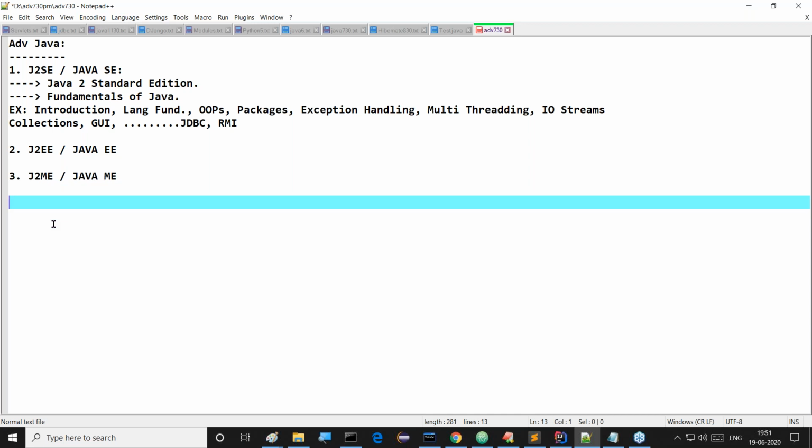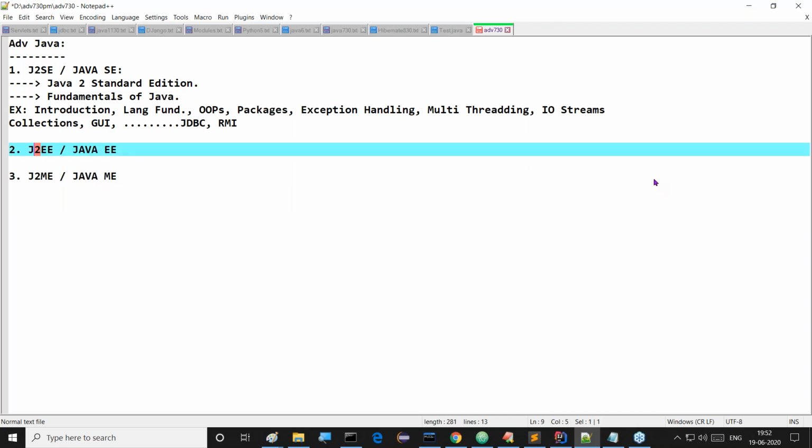But in the Java 1.2 version, what happened? 70% of the new Java was added along with the Java 1.2 version. That means more and more changes are available in the second version of Java. Because of this, the Java people wanted to give significance to the second version, so they included that number 2 in J2SE, J2EE, J2ME and all these versions.